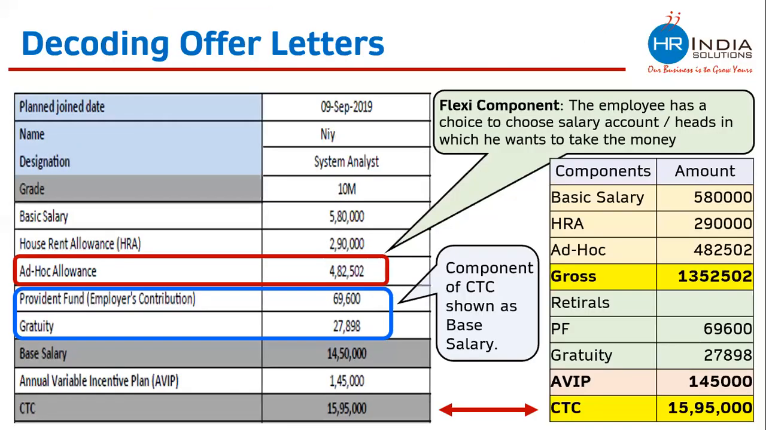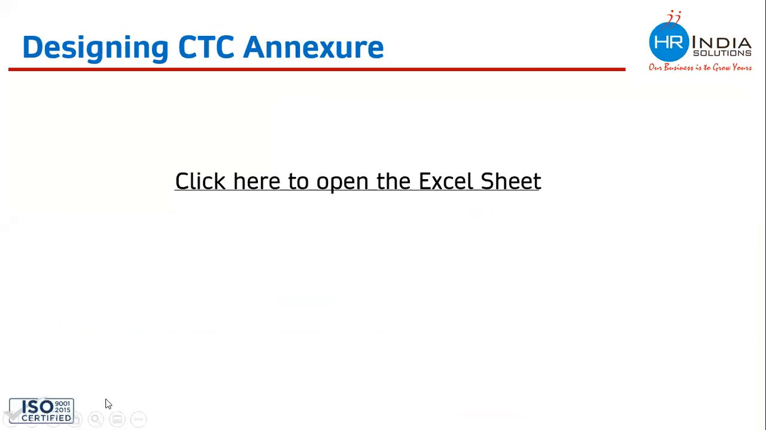Now let's see the corrected version of these compensation structures. This one, where the provident fund and the gratuity were part of base salary, can be prepared like this. On the right side, if you notice, we have made it like this: basic salary, HRA, and ad hoc allowance make the gross salary. The PF and gratuity can be part of CTC, and can be kept under retirals, right? But if you make provident fund and gratuity part of base salary, it is not at all correct, right?